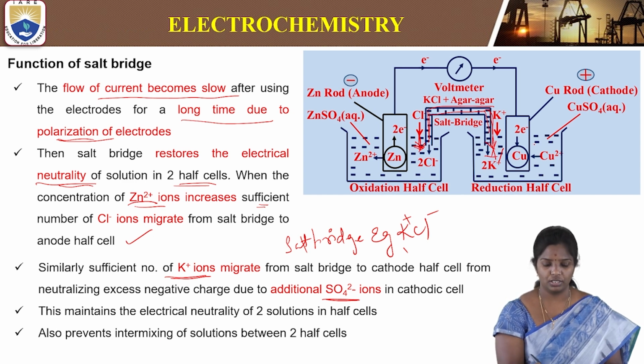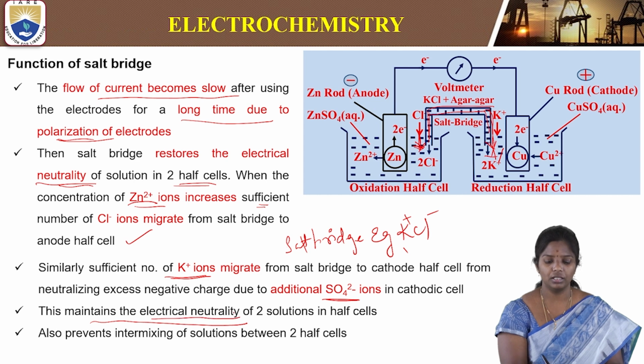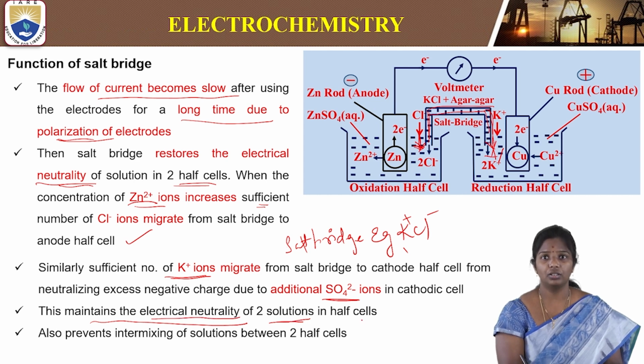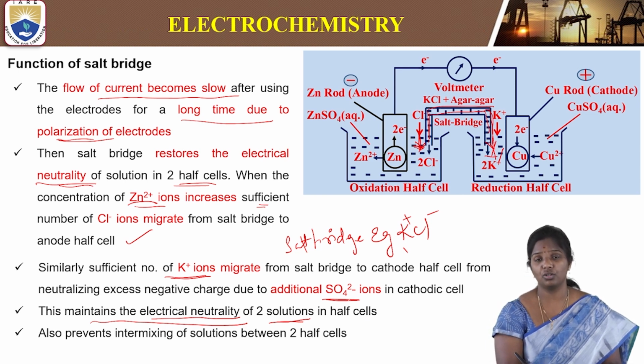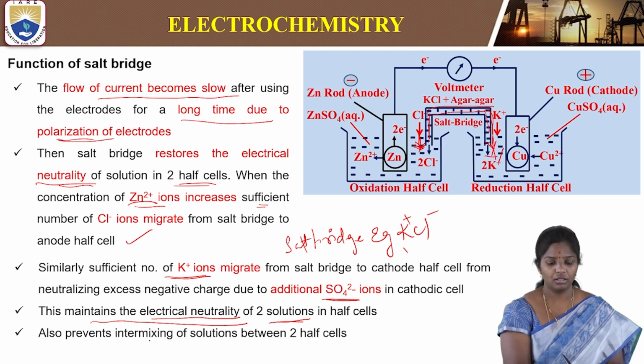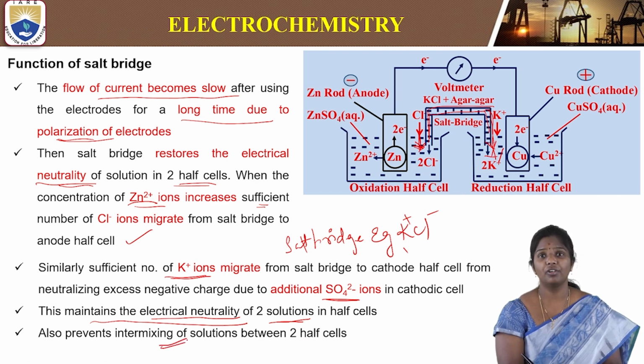So this maintains the electrical neutrality of the solutions in the two half cells. There is another importance of the salt bridge: it also prevents the intermixing of solutions between these two half cells.